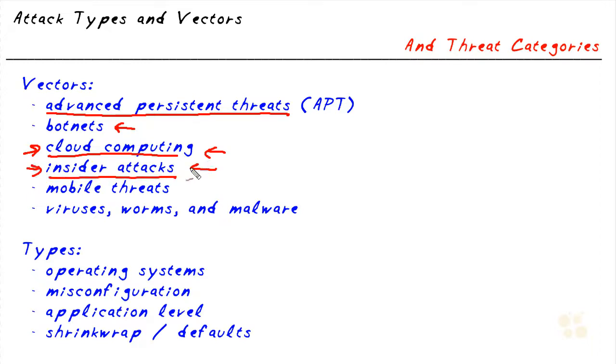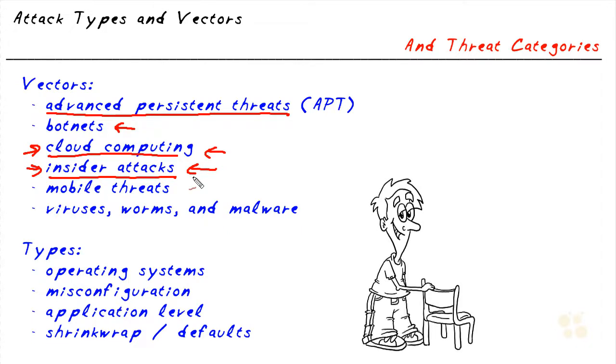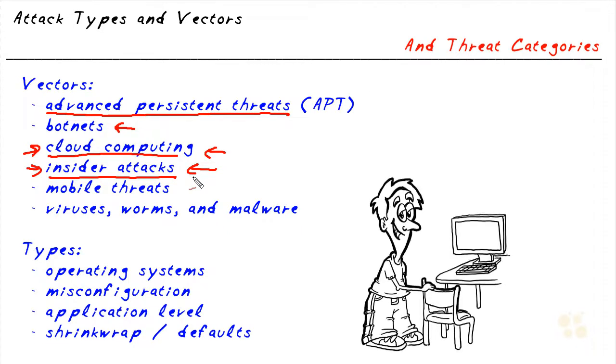An insider attack is done by an individual who already has access to the system. For example, a disgruntled employee who thinks he's going to be terminated or is upset currently has access to the system, and he or she could leverage that access to deploy the attack or the hack, usually done with malicious intent.